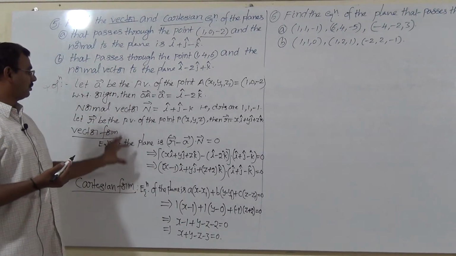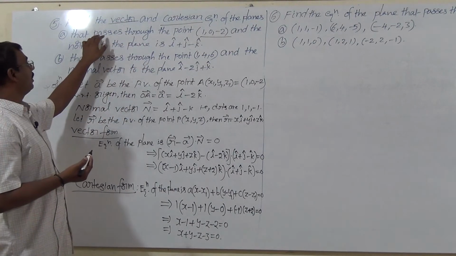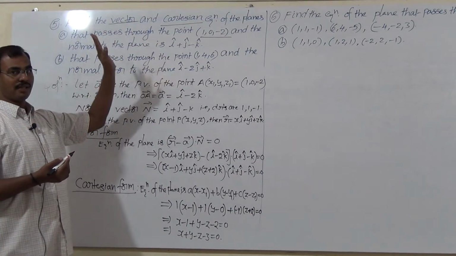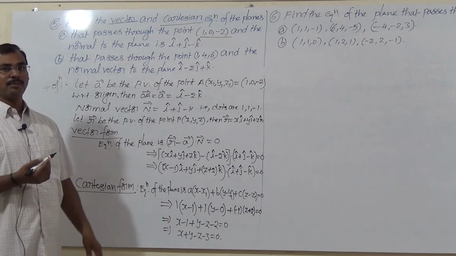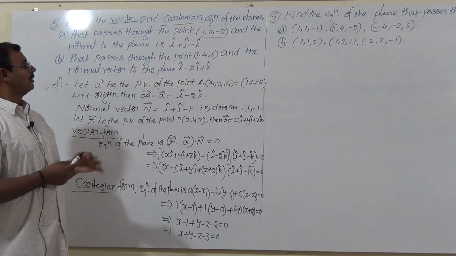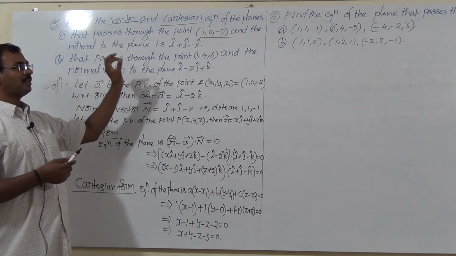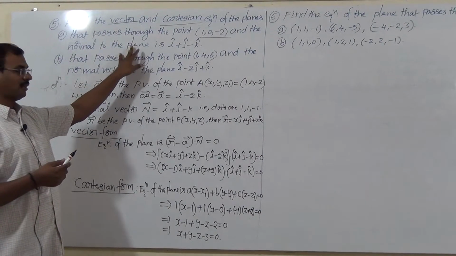So like this we have to do any question in vector and Cartesian form, if the point and normal vector to the plane are given. These two are given, we have to apply this. Remember everyone. The equation of a plane passing through the point and perpendicular vector is given.